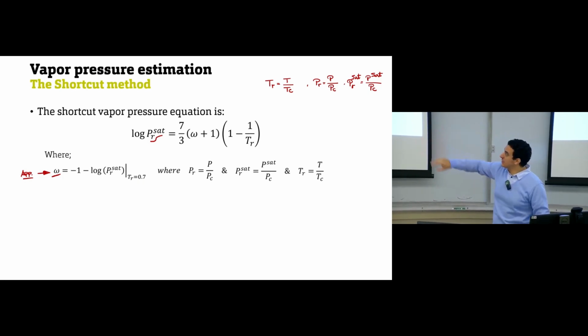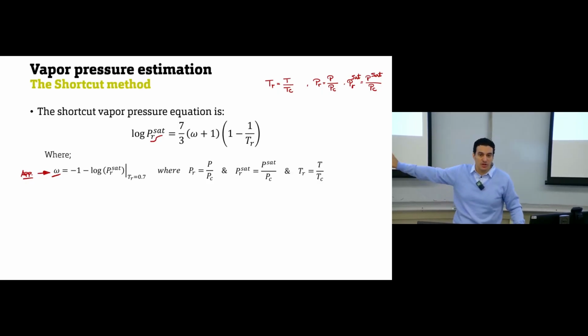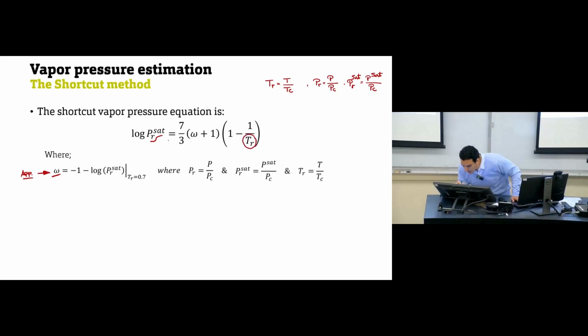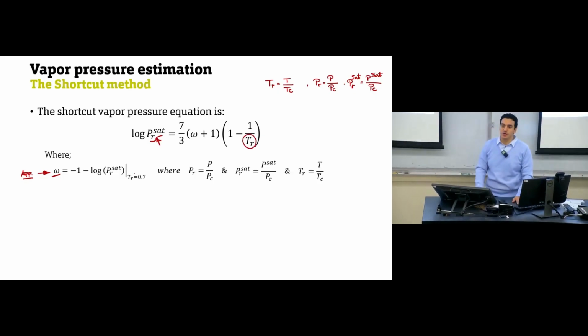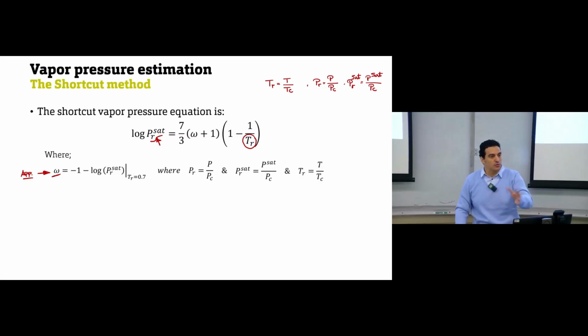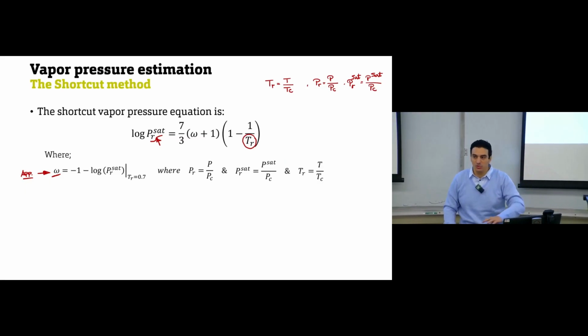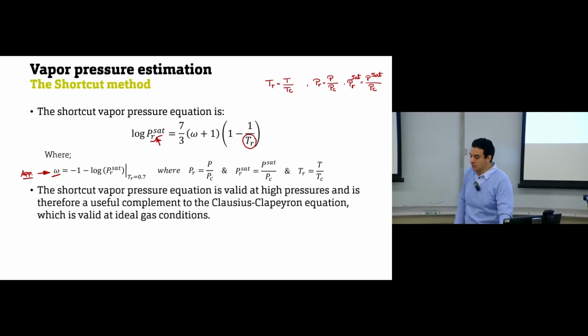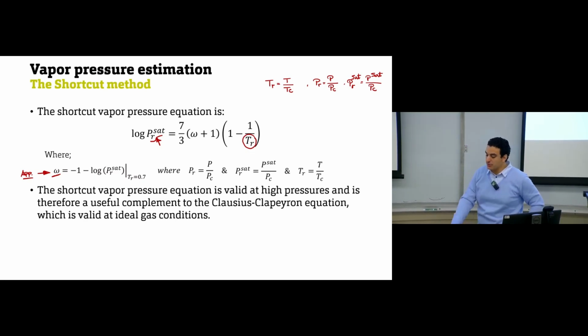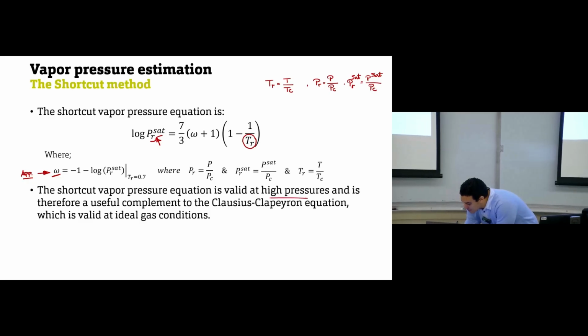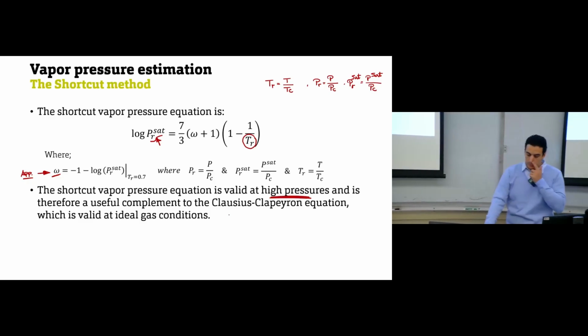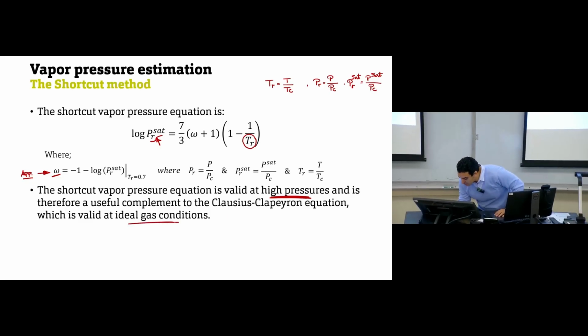One advantage clearly appearing in this equation is that you don't need T1 or P1 sat in order to calculate the vapor pressure. Just give me the temperature at which you need to find vapor pressure. I will substitute directly with this temperature here, and I will find the vapor pressure. There is no need to have T1 or P1 sat and then assume T2 and find P2 sat. This is not existing in this equation. So this was one of the advantages of this equation over the Clausius-Clapeyron equation. But the issue for this one is that it's valid at high pressure, and also valid at ideal gas conditions.